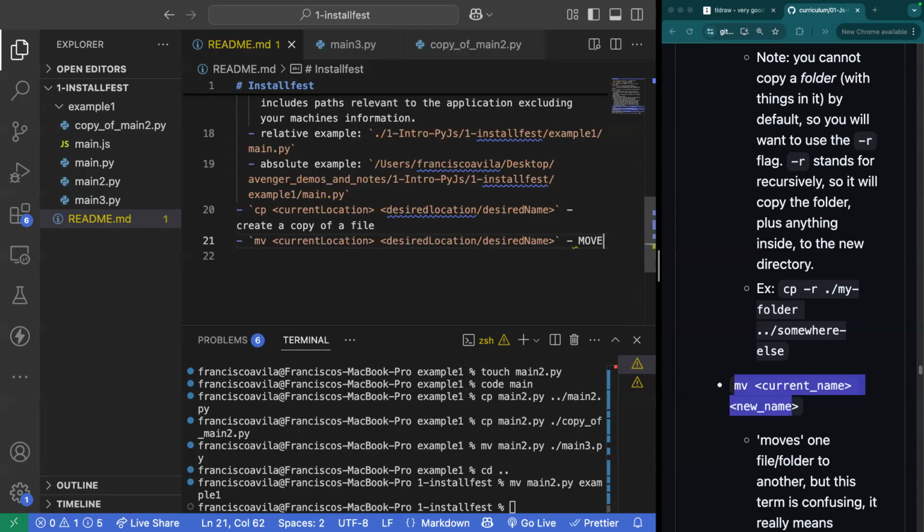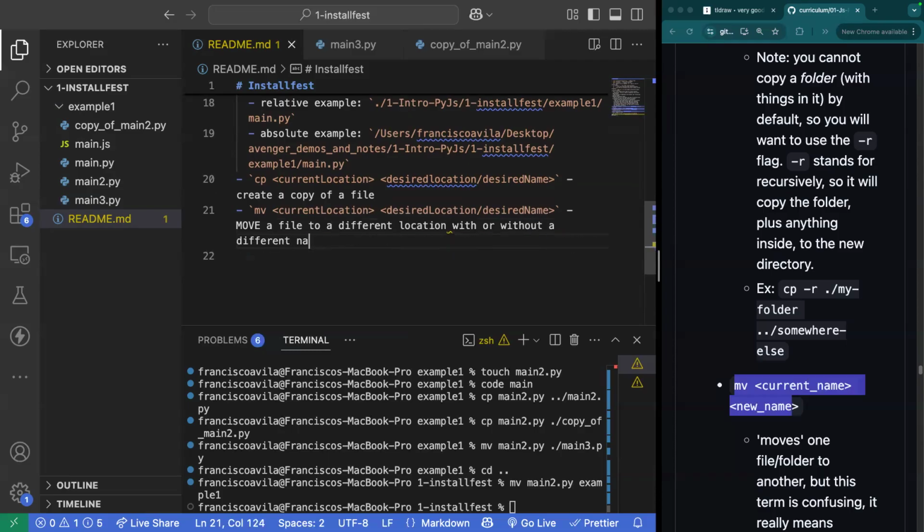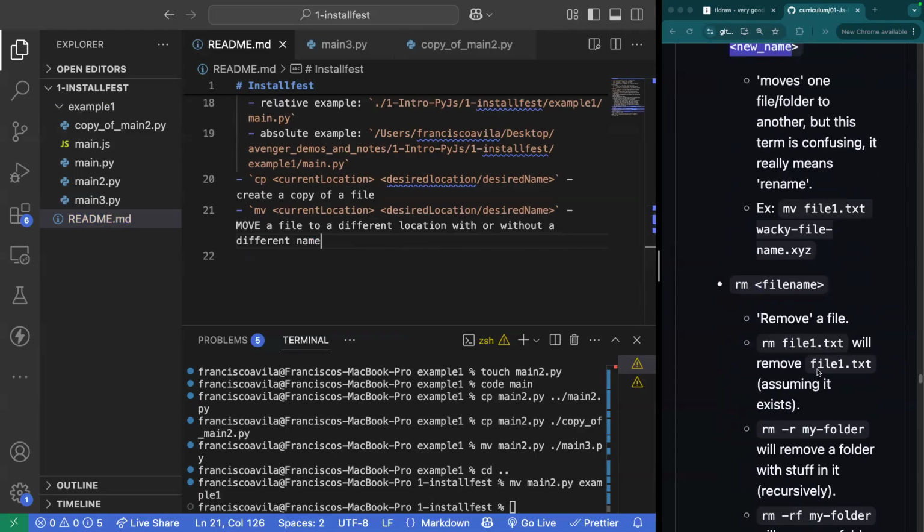This will move a file to a different location with or without a different name. All right. There's our move command. Let's continue moving forward here.